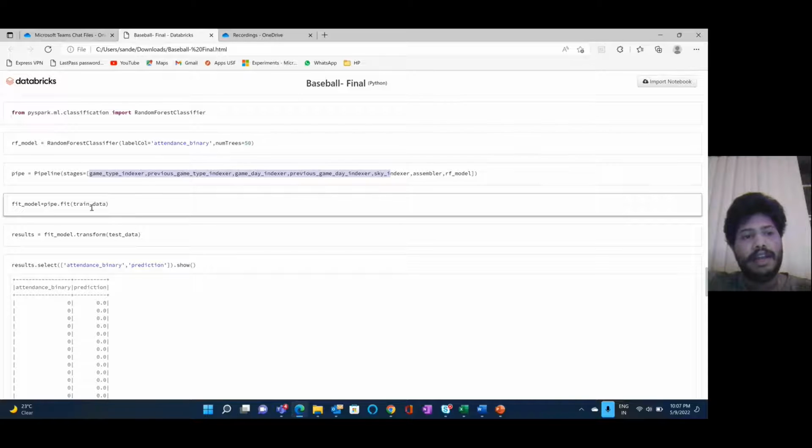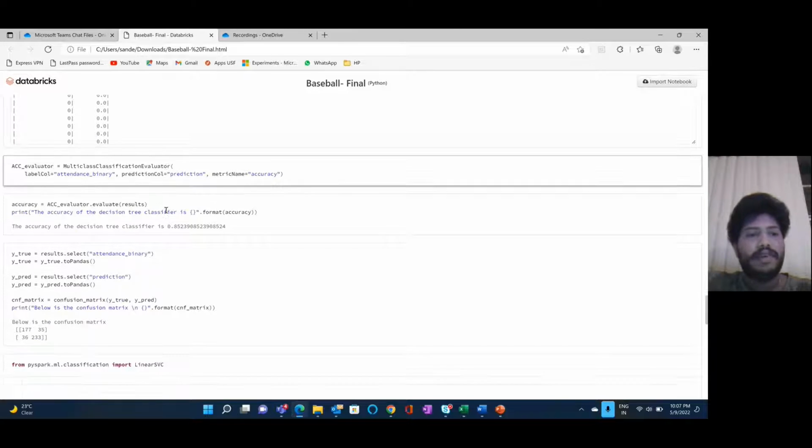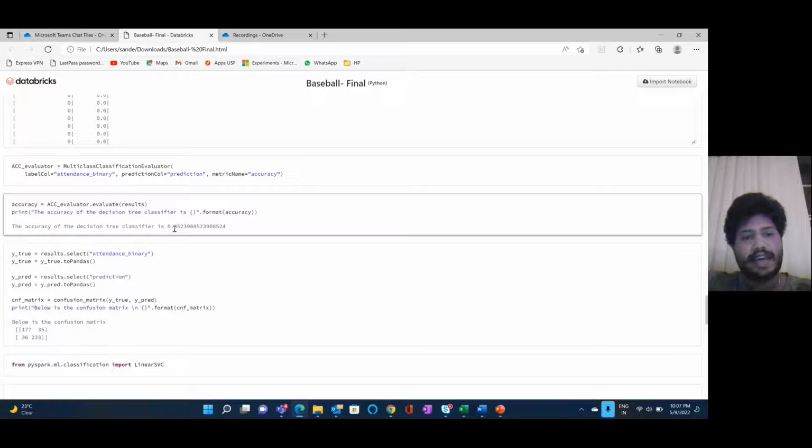We fit the model and obtain the results by using the classification evaluator. We got the results as 85.23%. This is the highest which we got after using four different models.